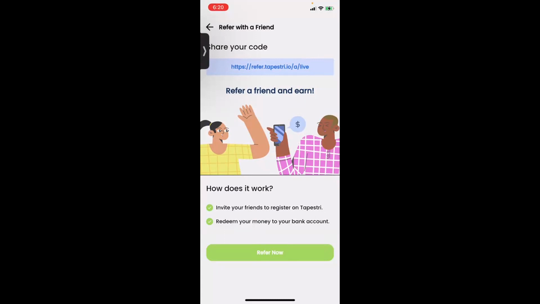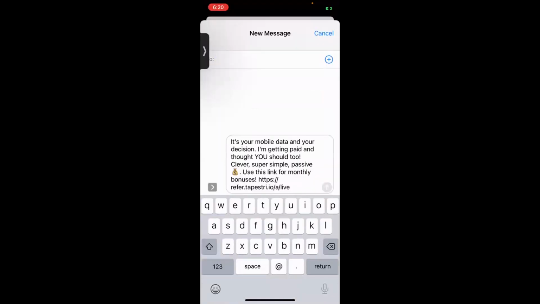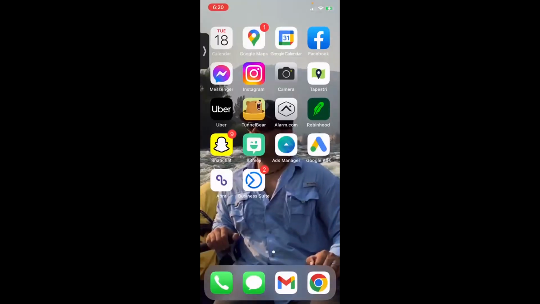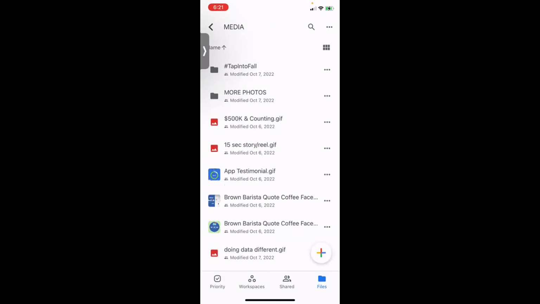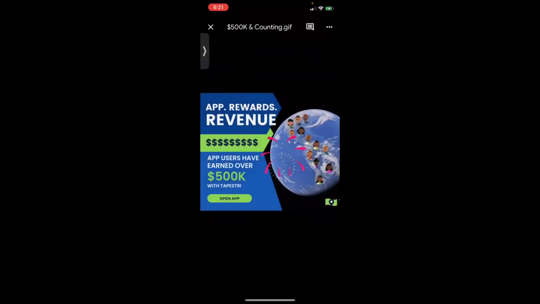Now, how I do it is I'll click on refer now, and then I'm going to message it to somebody. I just copy in the message here. I'll copy this link, and then I've saved it in my notes, so I always have access to that link. Okay, so now I'm going to go to media. You guys would be seeing the same thing if you go from your back office and you go into resources and then click on media. And I'm going to go into here. So this is the 5-second video.